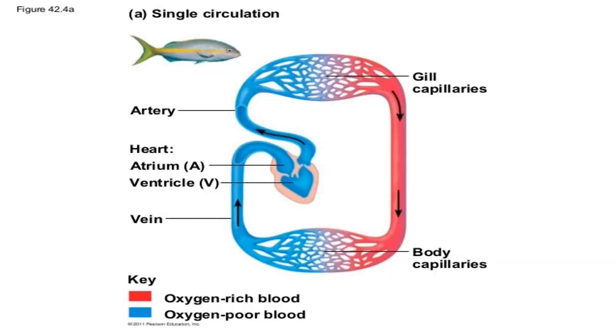Now in this particular diagram, we will see single circulation, like in fishes. We know that in fishes, a two-chambered heart is there, that is, one auricle and one ventricle. That means the deoxygenated blood enters into the heart, then into the auricle, then to the ventricle, and from the ventricle the blood is pumped out. So the blood enters the heart in a deoxygenated condition and leaves the heart in the same deoxygenated state, and that's why it is referred to as single circulation.